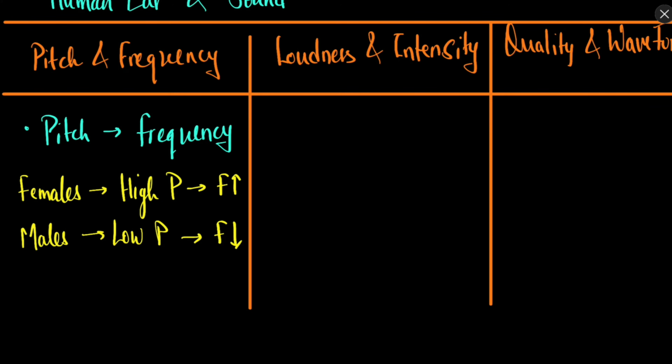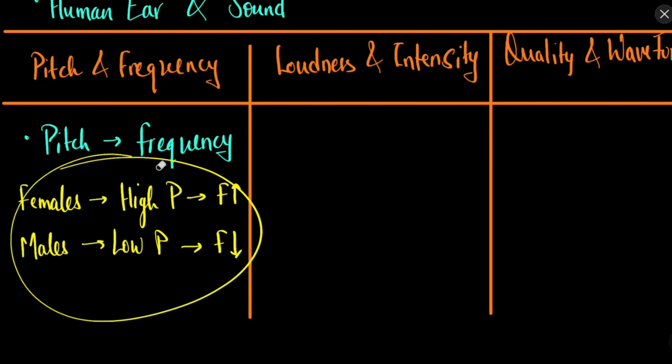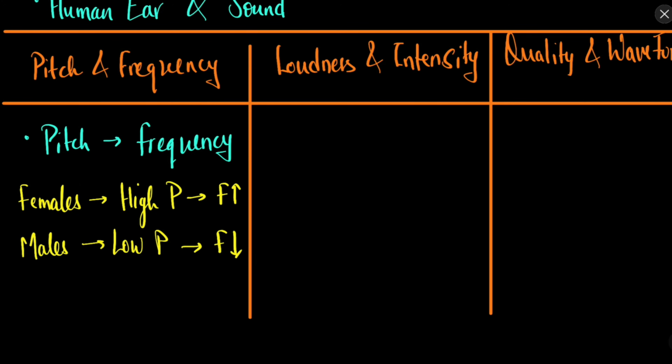So frequency is the basic property which is helping us in differentiating, but we have given it a name called pitch. You can say that frequency is the scientific name and pitch is the general name. So frequency and pitch are the same thing. Frequency helps us in differentiating the sounds. High frequency means high pitch, low frequency means low pitch. Now similarly we have this concept of loudness. So what is loudness? Loudness is related to the intensity.